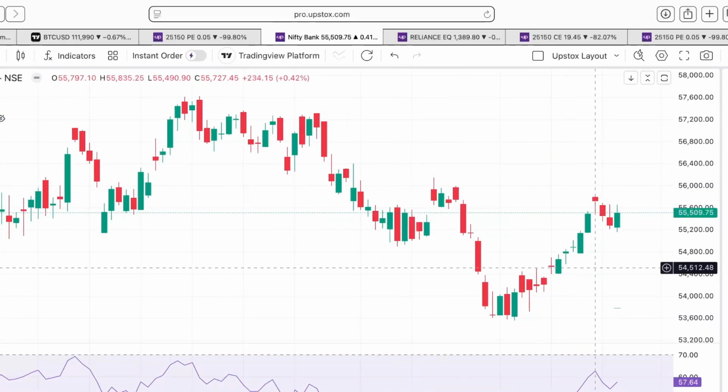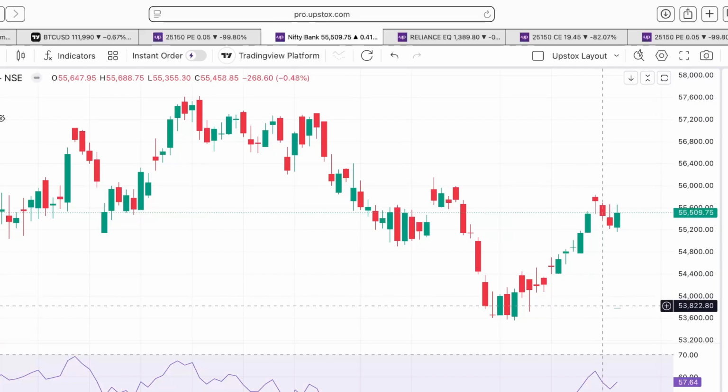Bank Nifty, same thing. On 18th of September, it made a hanging man. On 19th of September, it failed. The hanging man failed. Then on 22nd, as expected, it went a bit down. But what happened yesterday on 23rd of September is pretty interesting.